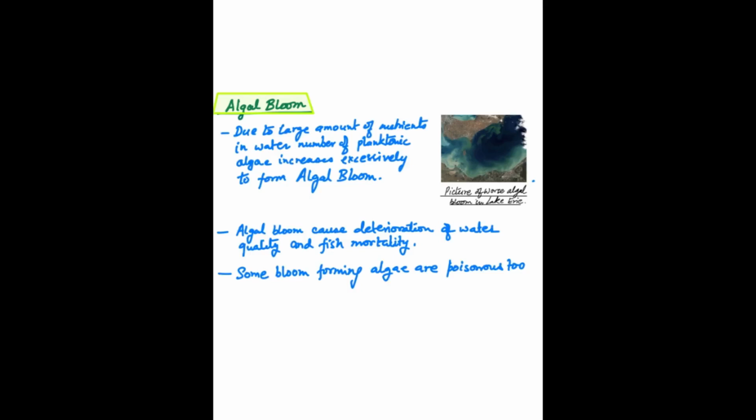On the right hand side, you can see the picture of a bad algal bloom in Lake Erie. Algal bloom can cause deterioration of water quality and fish mortality. When the algal bloom is more, there will be more decomposition of that algae also. Hence again there will be less dissolved oxygen, and when there is a low amount of oxygen dissolved in the water, the marine organisms die. These algal blooms are poisonous also.